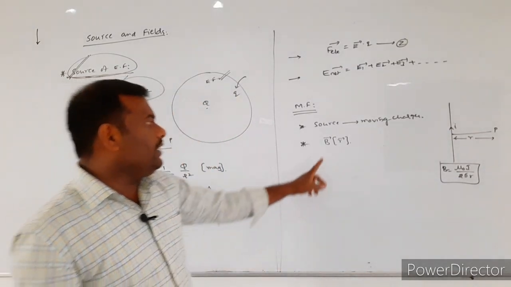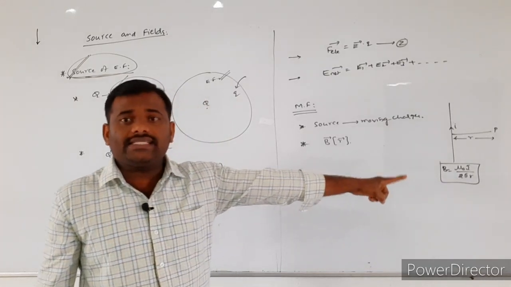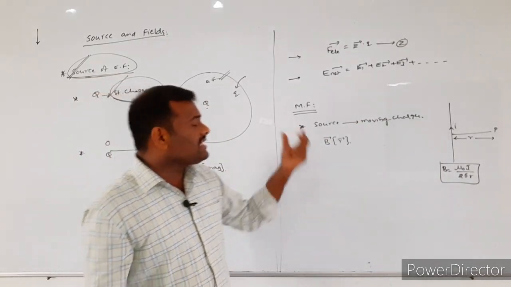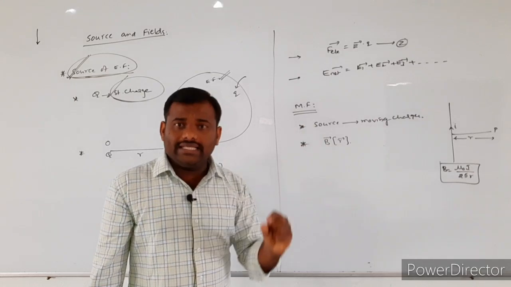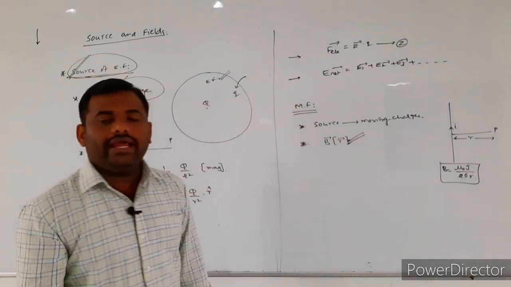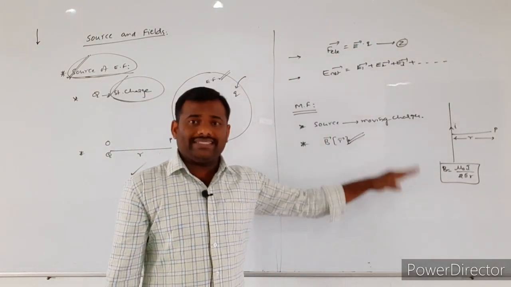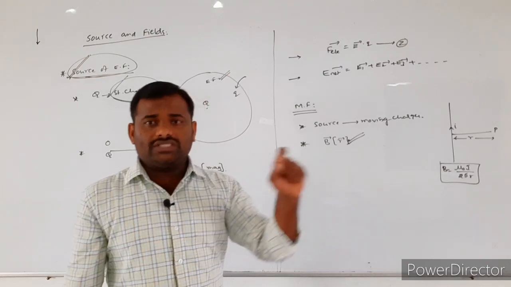For that purpose we wrote B of R bar: whenever the R value changes, the magnitude of the magnetic field also changes. That's why we wrote that similar to the electric field, the magnetic field is also represented as a function of the position vector.